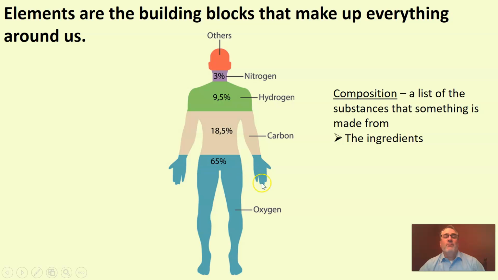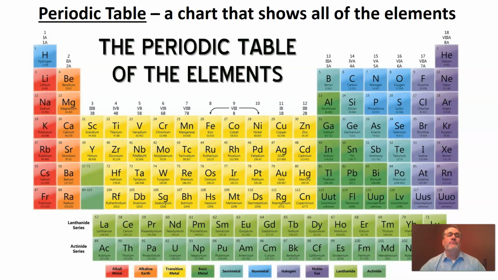So about 65% of you is oxygen. About 18.5% of you is an element called carbon. About 9% of you is an element called hydrogen. And about 3% of you is an element called nitrogen. And then this little bitty bit up top, that represents trace amounts of other elements. Okay? So composition is just the list of substances something is made from. And I want you to know that everything around you, including you, is made of these elements.